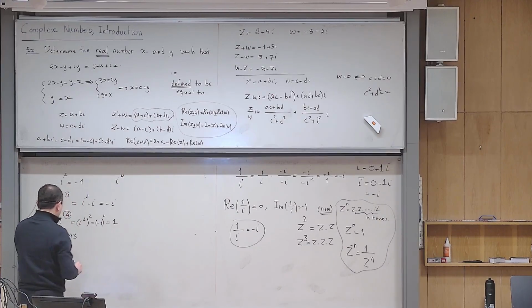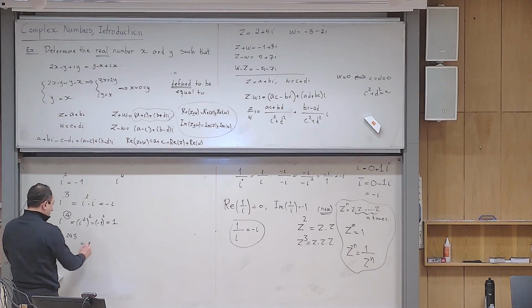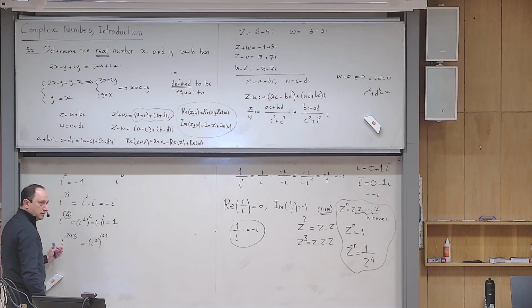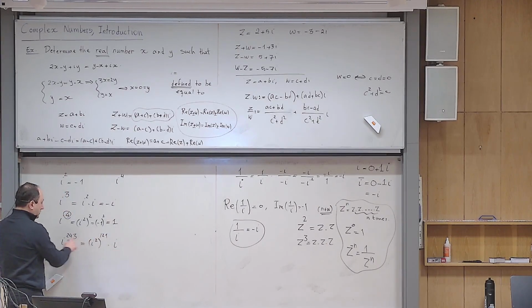So the pattern of evenness or oddness is not a good pattern. But you don't need to look at those patterns. What you have in your hand is that i squared is minus 1, so try to write everything in terms of i squared. I can write i squared to the power of 121, but I need one extra i, because if I multiply them, it becomes 242, and I need one more i.